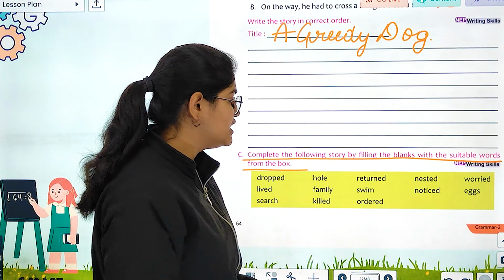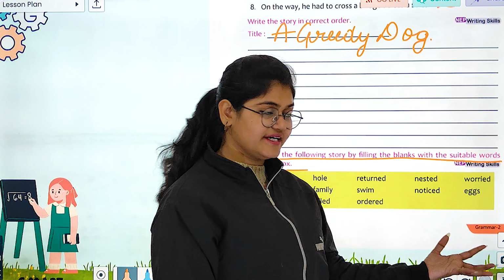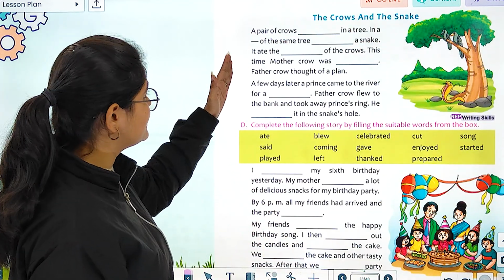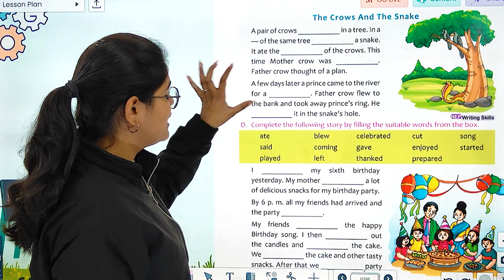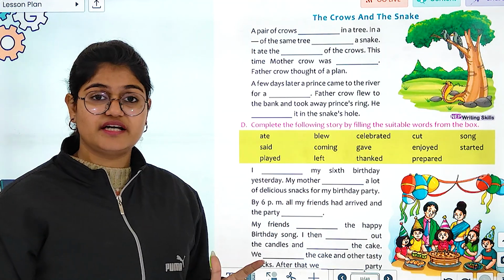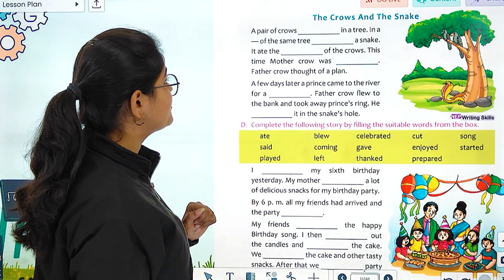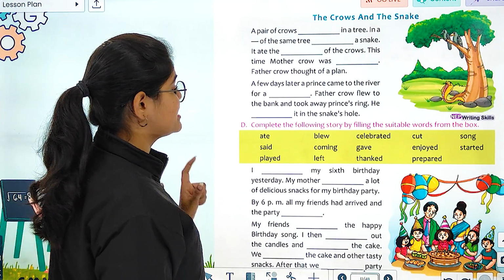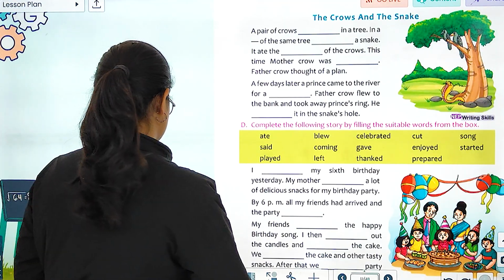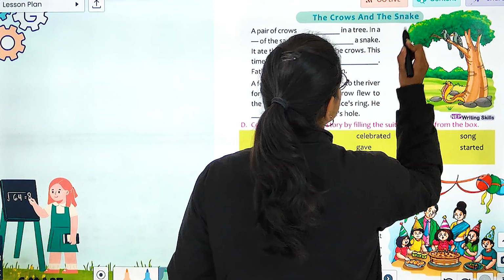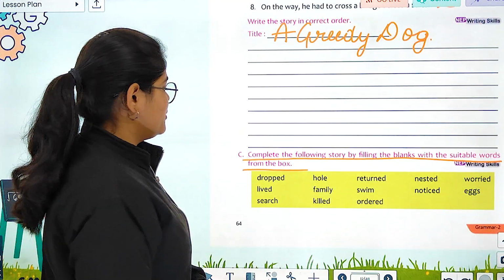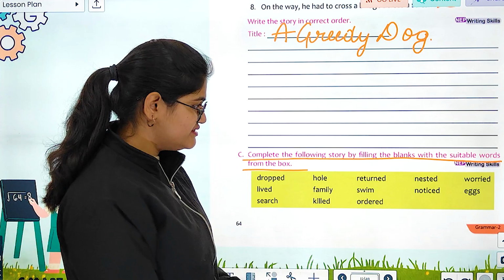So, as you can see, यहाँ पर हमें कुछ words दिए गए हैं जिन्हें हमें पढ़ना है और साथ ही साथ आगे एक स्टोरी दी गई है जिसमें उन वर्ड्स को इस तरीके से फ्रेम करना है ताकि ये स्टोरी कंप्लीट हो जाए. Right? So let us begin with the story and see how we can fix which word where. Right? And the name of the story is The Crow and the Snake. Right? So, these are the words.